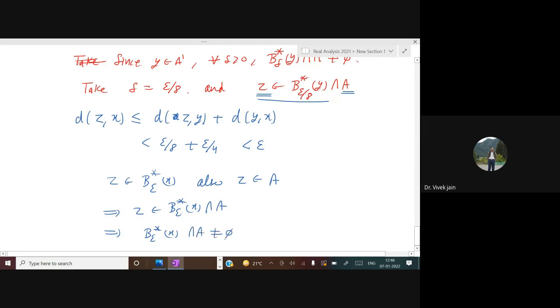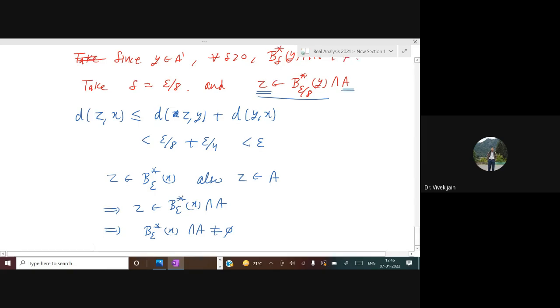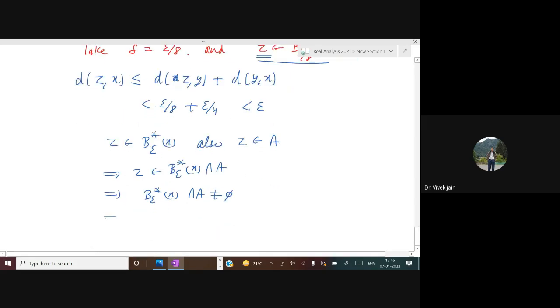Not equal to phi. And this implies x belongs to A dash, and because our epsilon was arbitrary, the above is true for all epsilon greater than 0. Hence, x belongs to A dash.